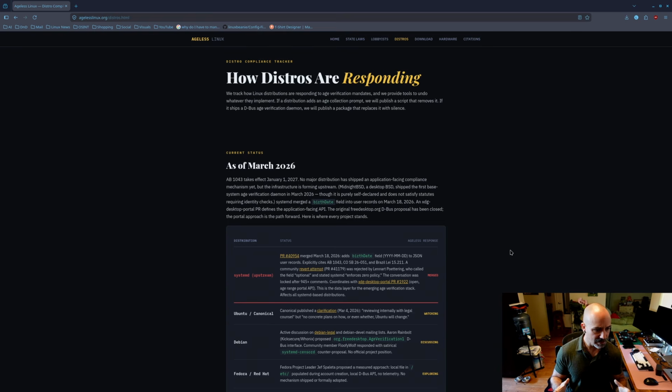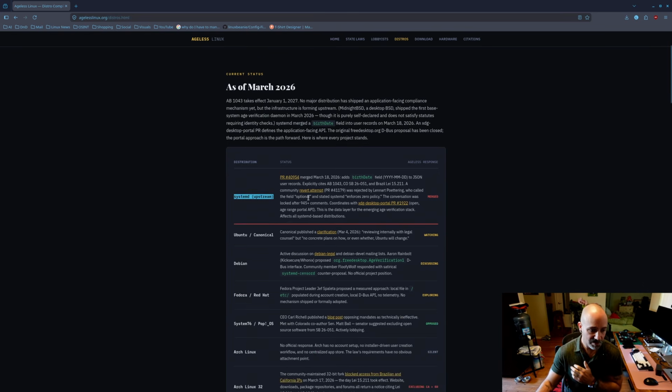This could have been updated more recently. I remember Garuda put something out recently about how they weren't going to comply because they're from basically Germany. They don't have any of these laws where they are, so they don't have to worry about them. They're not going to add any age fields. And Garuda right now, I believe, uses systemd. Artix, though, just came out with a systemd-less variant that runs really smoothly. I just picked it up, and I'll show you a video on that in the near future. But here we go. So systemd, obviously, we know about this.